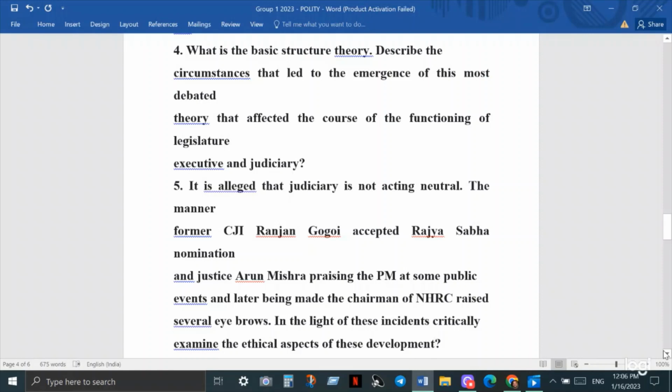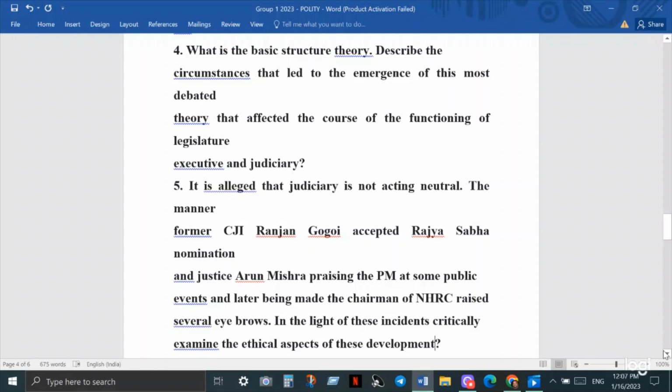The basic structure theory is always very important, but now it is even more important. Why am I stressing that? Because the Vice President of India said that the basic structure judgment is wrong.